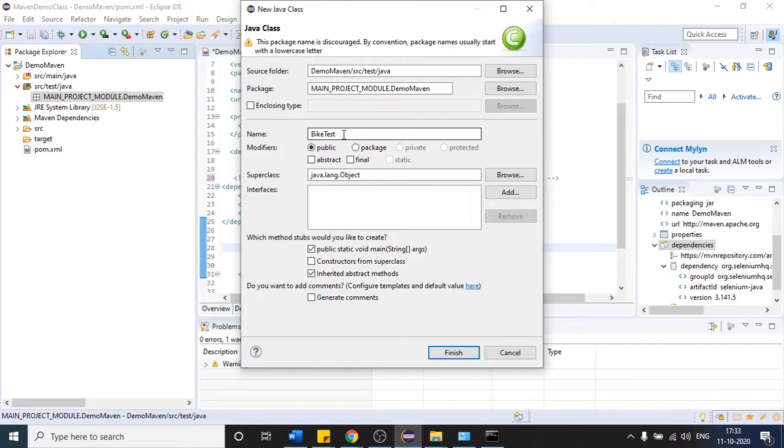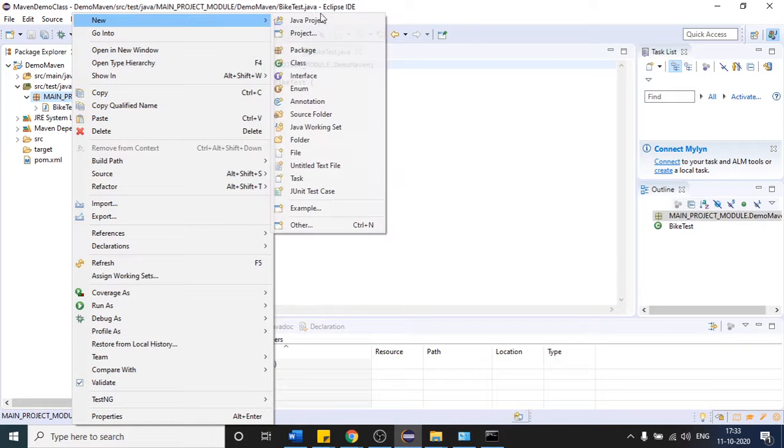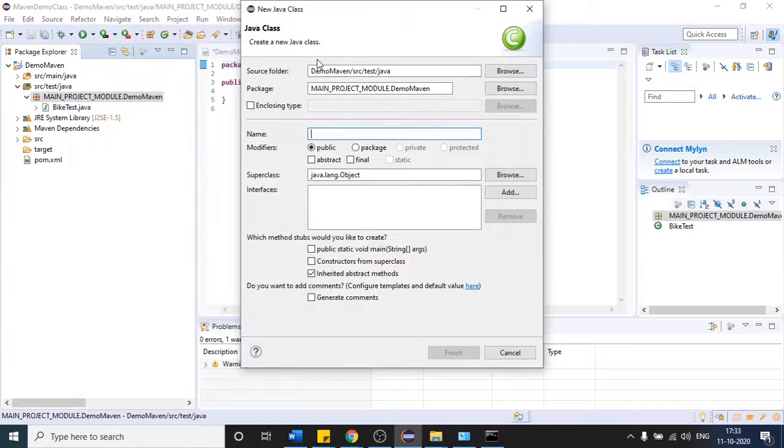When you are working with Maven, and later on want to run your test cases with the help of Maven, it is mandatory that you provide the text Test after each class name. I will tell you in a short while what will happen if you do not provide Test. Then you will understand why it is important to provide Test at the end of every file. After that, let me click on finish. So we have made one bike test class, and let me create one more class, which I can name CarTest. Again, I am writing Test after the class name.